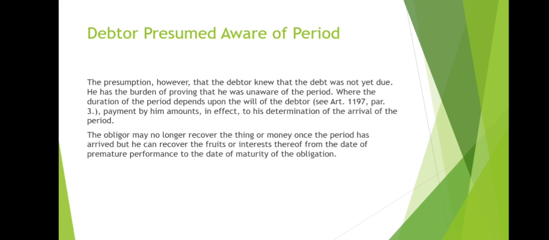Debtor presumed aware of period. The presumption, however, is that the debtor knew that the debt was not yet due. He has the burden of proving that he was unaware of the period, where the duration of the period depends upon the will of the debtor. Payment by him amounts, in effect, to his determination of the arrival of the period. The obligor may no longer recover the thing or money once the period has arrived, but he can recover the fruits or interest thereof from the date of premature performance to the date of maturity of the obligation.